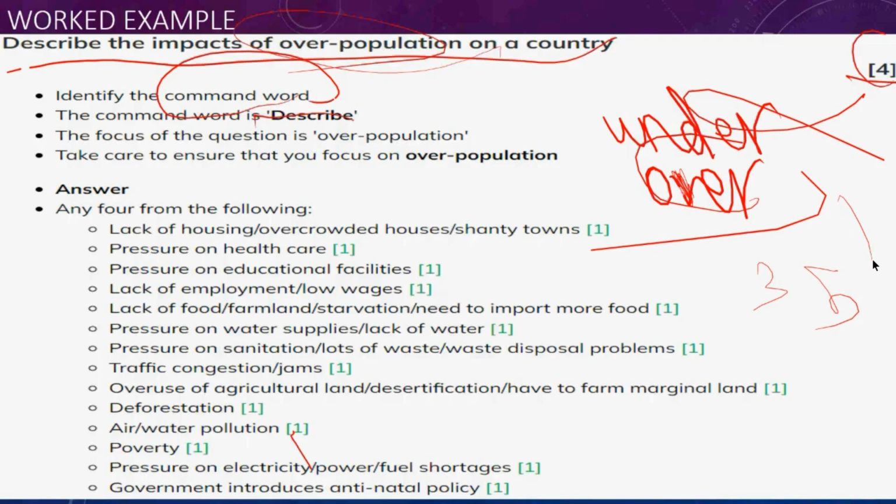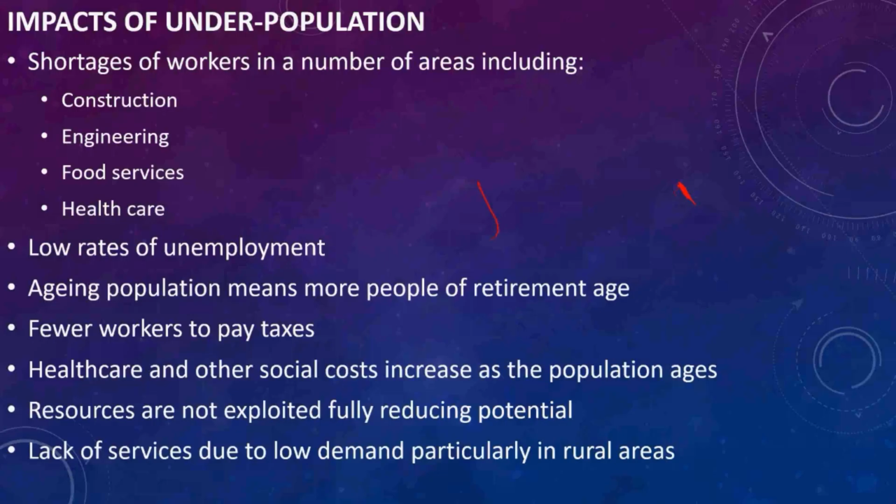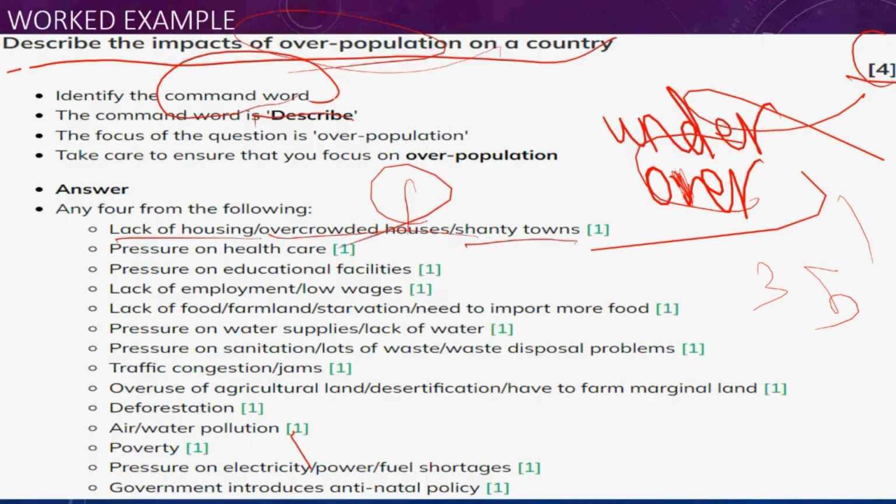Let's go with the easiest thing. First of all, lack of housing. If you write the first one, this is a point, and this is another point, and this is another point. This is called a 1 mark. So we need to choose one. You can choose lack of housing, meaning there are overcrowded houses. There are no houses in the city, for example. So it is a lack.